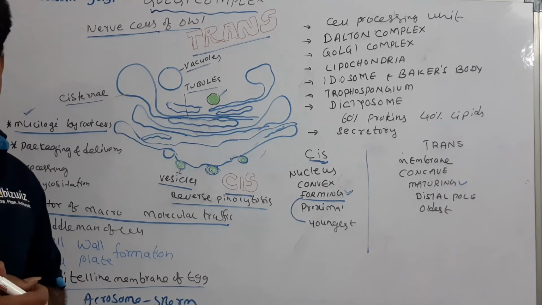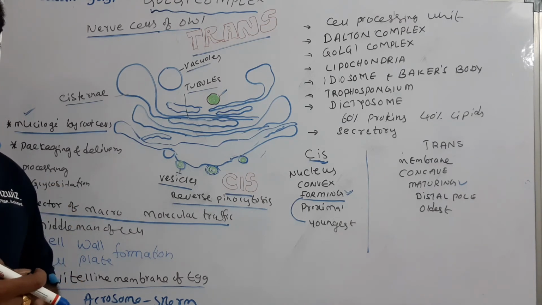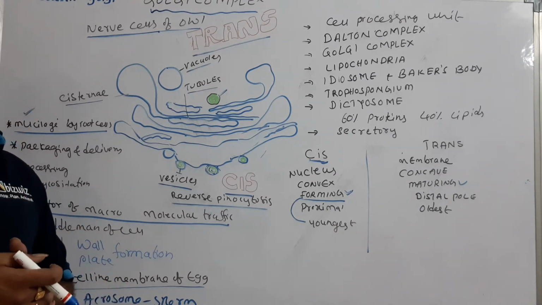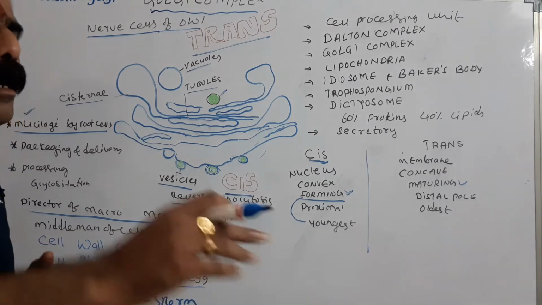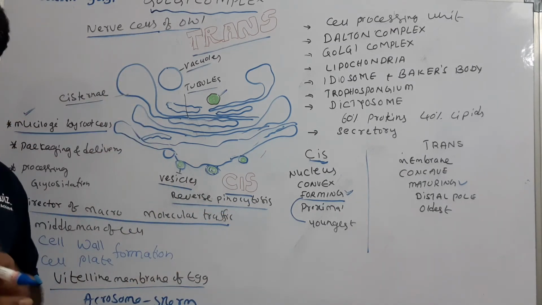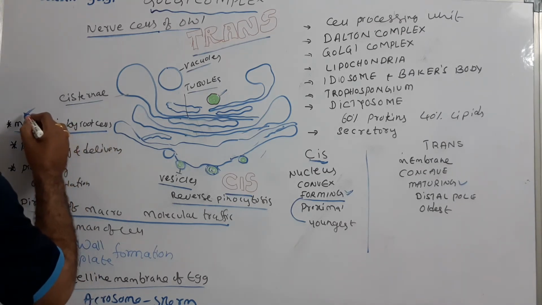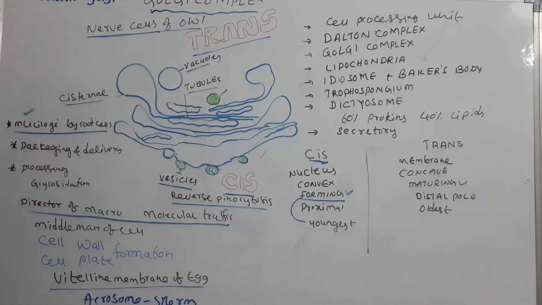Mucilage can act as lubricant. Mucilage is secreted by the root cells. Actually, the Golgi complex itself secretes the mucilage, which acts as a lubricant for the penetration of the root into the deep of the soil in search of minerals and water. So secretion of mucilage by root cells is mediated by Golgi complex itself.